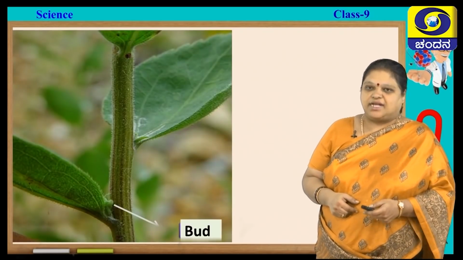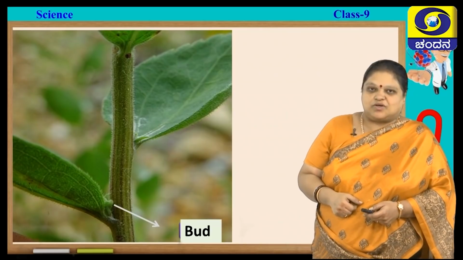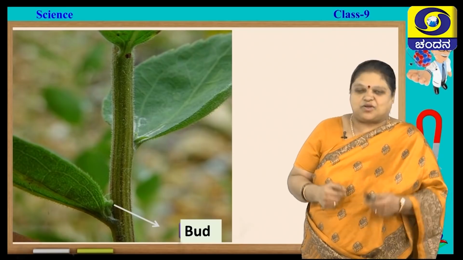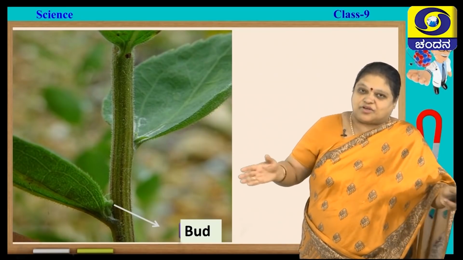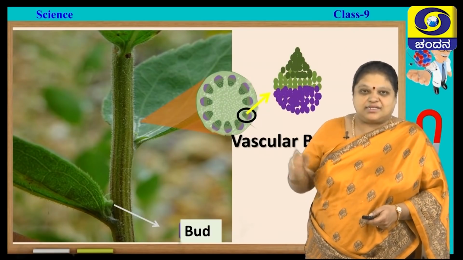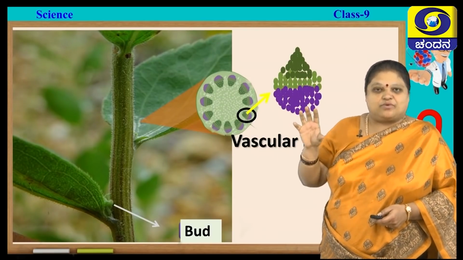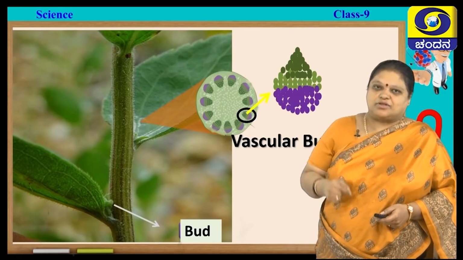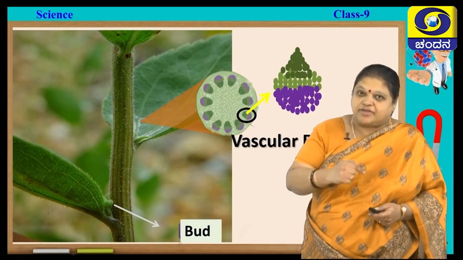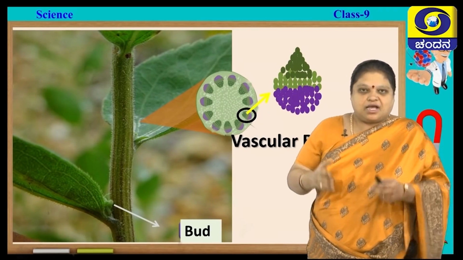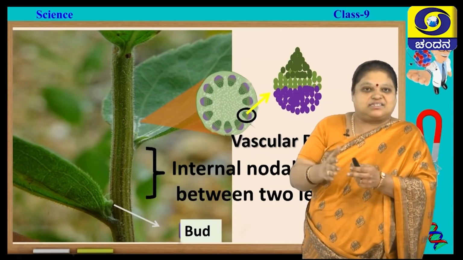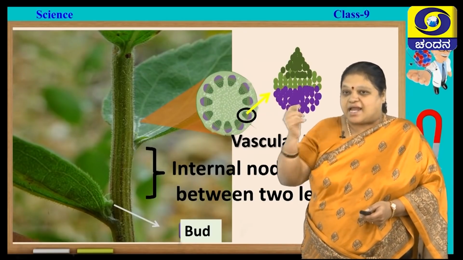Next what? Now, let us see here the bud. So, in the bud region there are some meristematic tissues, that is the growth tissues which help in growth of the branches. And also not only that, in the stem also you find vascular bundles. In the vascular bundles you find transport tissues like xylem and phloem. In between that you find meristematic tissue. They will help in increasing the girth of the plant body, that is the stem will increase. So, you call them lateral meristem.